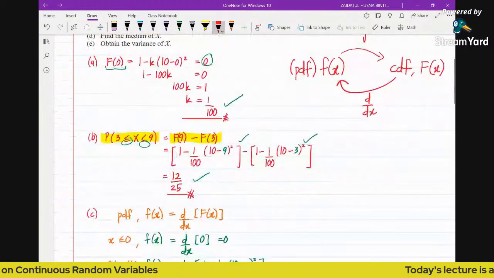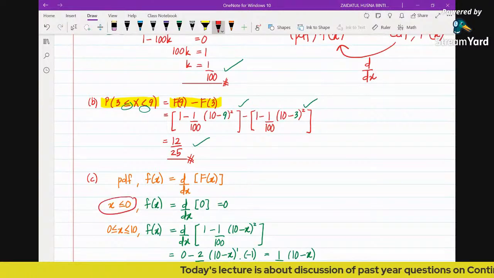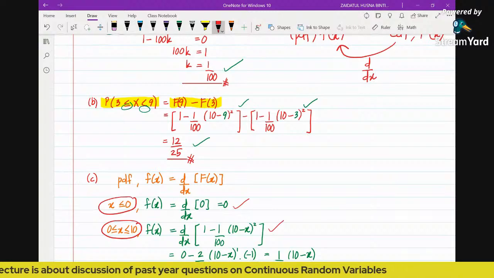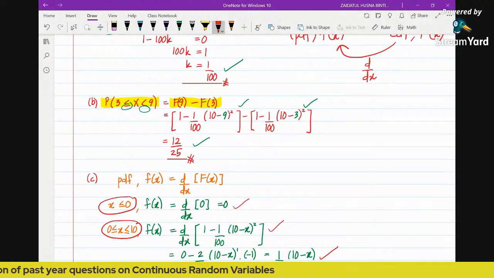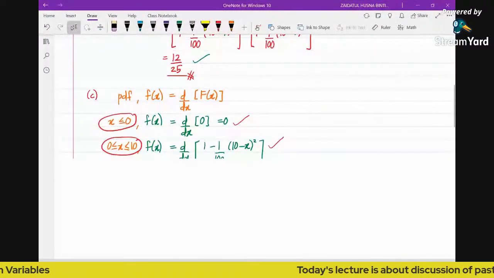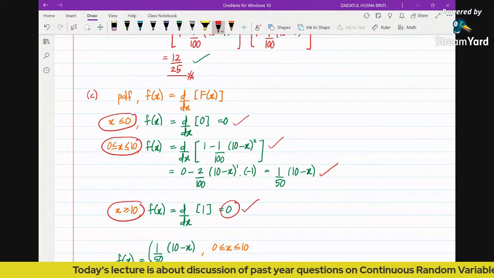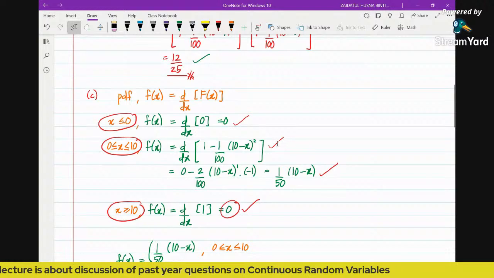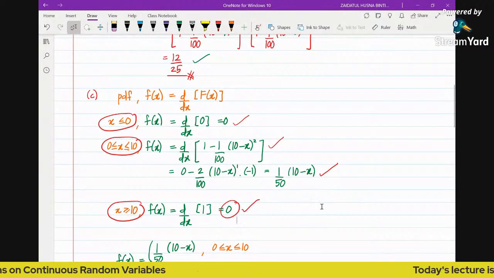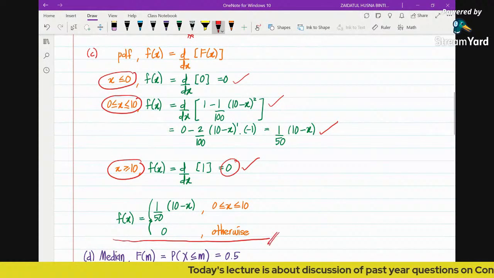So we just take each and every region. For the first region, we find the derivative, 0, and for the second region, we find the derivative, which is this function. And then for the third region, we find the derivative. The derivative of the constant is simply 0. Next, because we are looking for the PDF, the function has to be given in piecewise. Again, I need to remind you, whenever you are required to find a function, make sure it's in piecewise. So this is the answer.